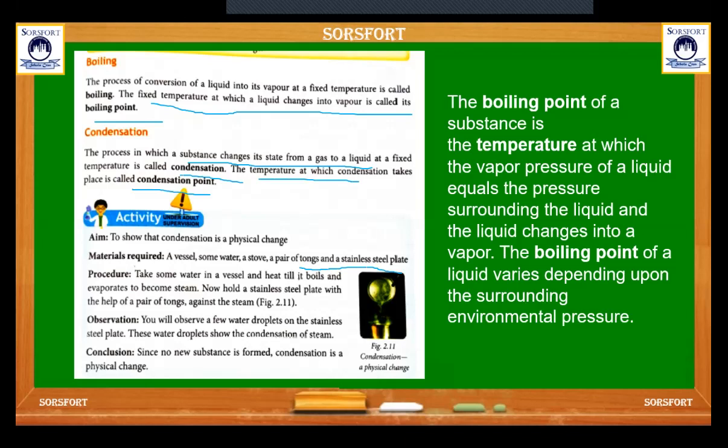Procedure: take some water in a vessel and heat it till it boils and evaporates to become steam. Now hold a stainless steel plate with the help of a pair of tongs against the steam. Observation: what will you observe? You will observe a few water droplets on the stainless steel plate. The water droplets show the condensation of the steam. So it changes from gas to liquid. So it's a physical change.